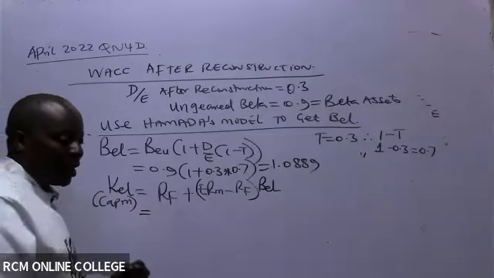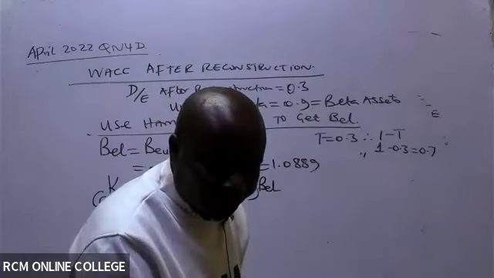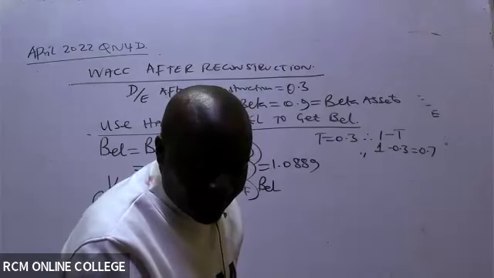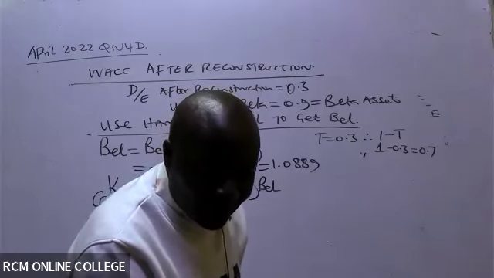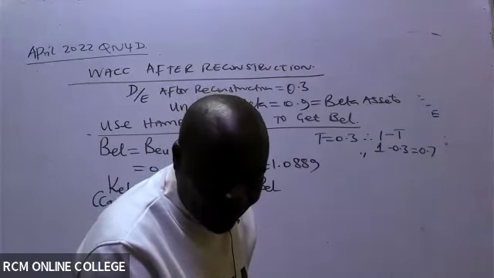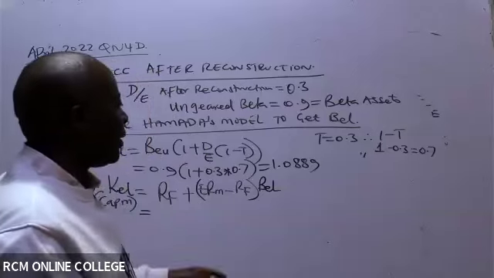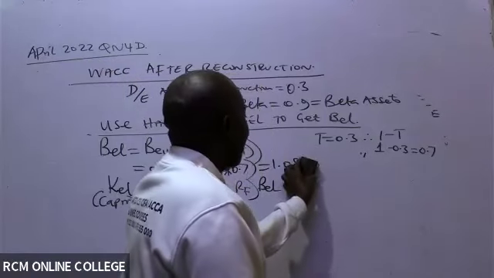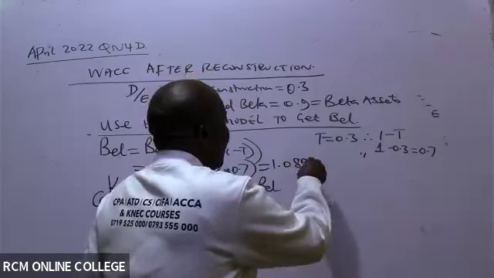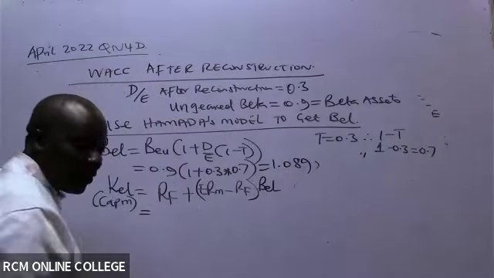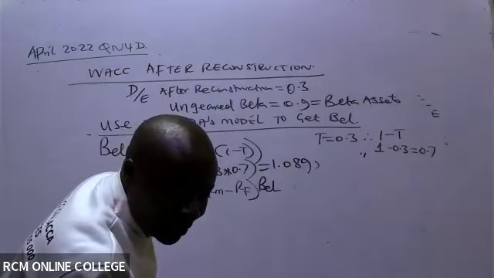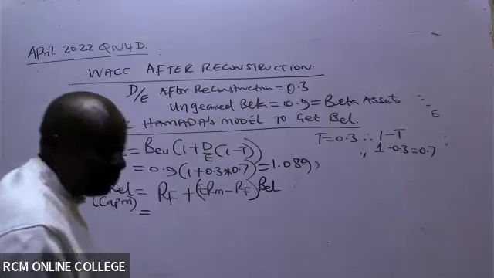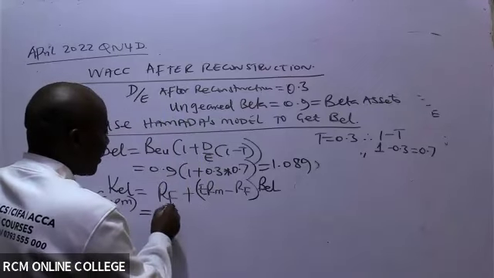The beta is 1.089. So then risk-free, I'm being told here, is 5%.